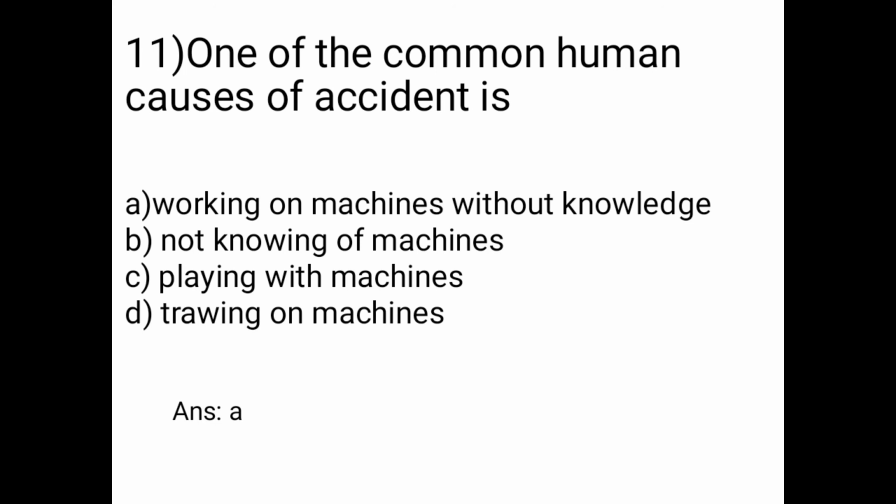Question number 11 is, one of the common human causes of accident is. Options are A is working on machines without knowledge, B is not knowing of machines, C is planning with machines, D is driving on machines. So our answer is option A, working on machines without knowledge. Means one of the common human causes of accident is working on machines without knowledge.